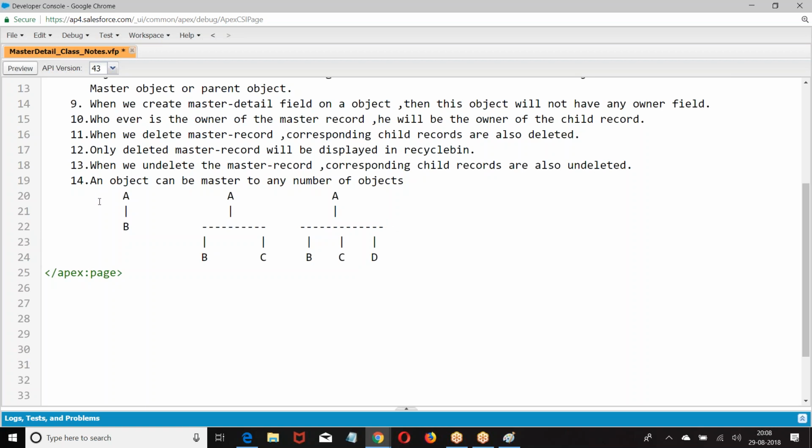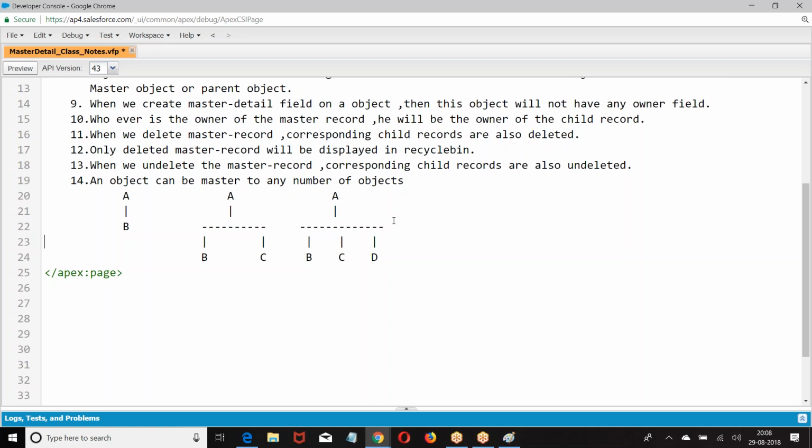Now, where do you create a relation in the first one? On B, we are creating a master detail field, choosing A as a master. On C, we are creating a master detail field, choosing A as a master. On D, we are creating a master detail field, choosing A as a master.